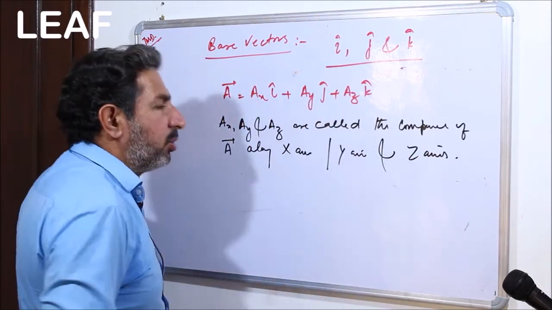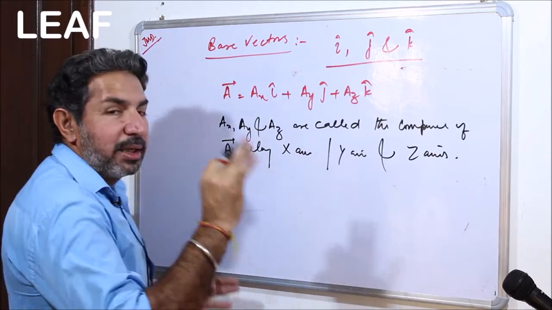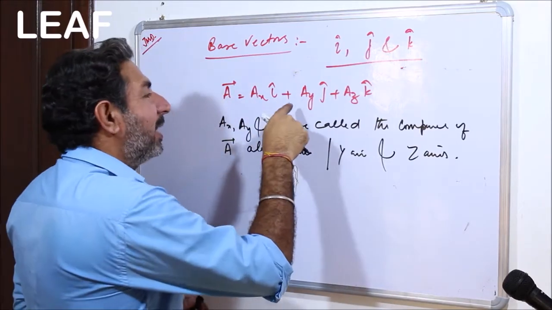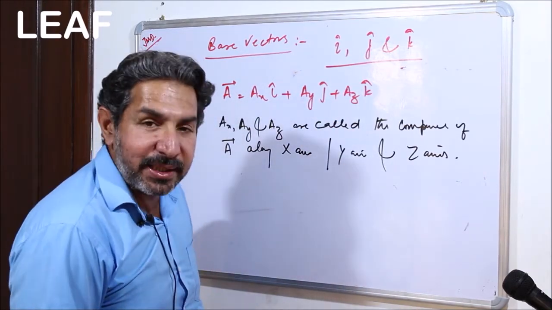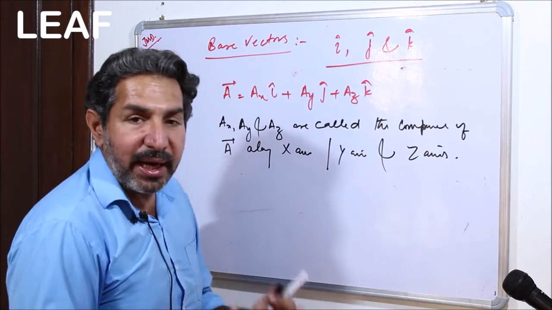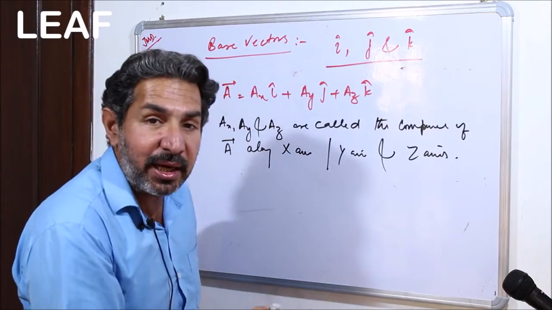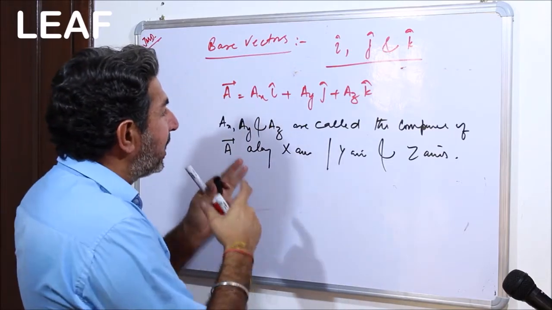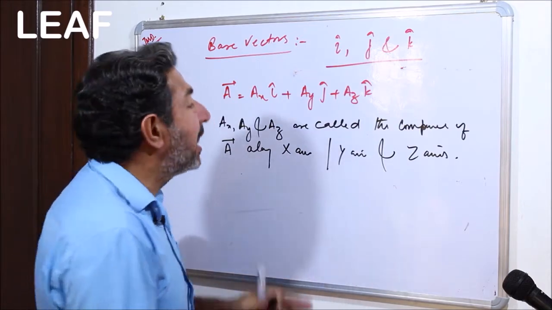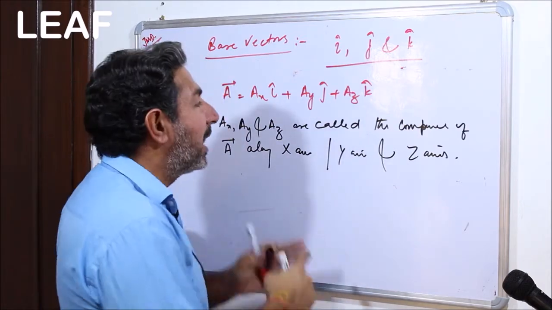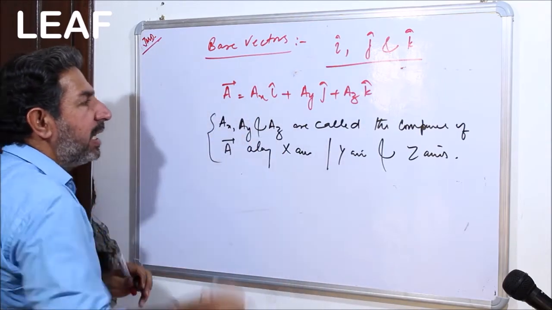This is normally how we term it: a vector A has three components, ax, ay and az, where ax is for the x-axis, ay is for the y-axis and az for the z-axis correspondingly. And what are i, j and k? Dear, i, j and k are the corresponding base vectors, i representing the x coordinate axis, j the y coordinate axis and k the z coordinate axis, right? So this is how we represent the A vector.